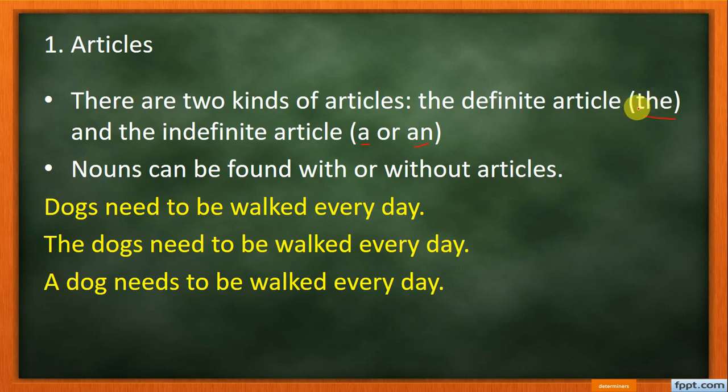When it is placed before a vowel sound, it is pronounced like thee. Before a consonant sound, it is pronounced like thuh.